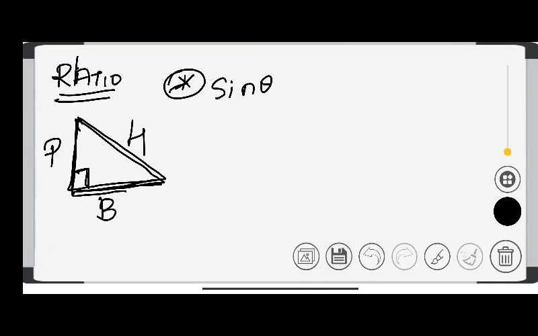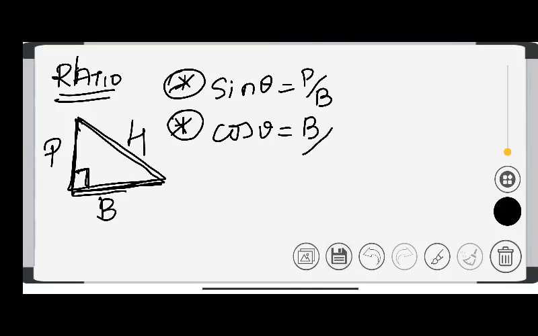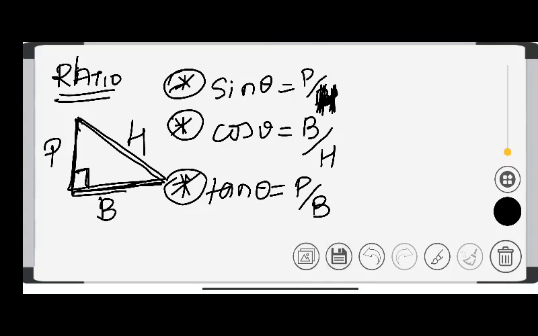Sine theta means perpendicular upon hypotenuse. Sorry, I have written wrongly here. Cos theta is base upon hypotenuse. Sorry for this. And tan theta is equal to perpendicular upon base.